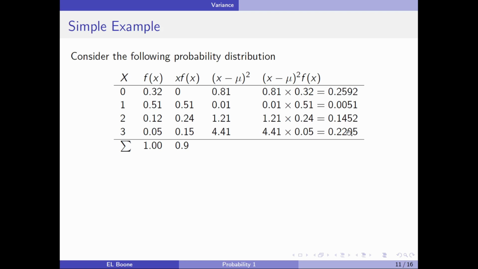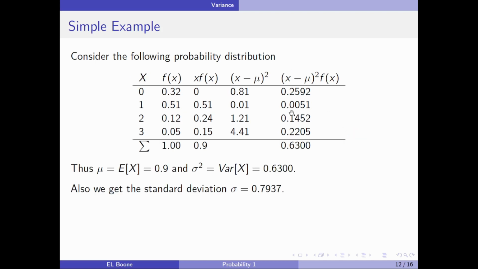And then I can sum them up. If I add everything up here, I get 0.6300. So mu is equal to the expected value of x, which is 0.9. Sigma squared is equal to the variance of x, which is 0.63. And if you wanted to, you could get the standard deviation just by taking the square root of this number, and you'll pop up with this number.